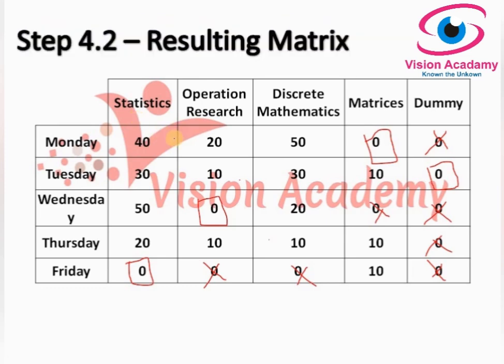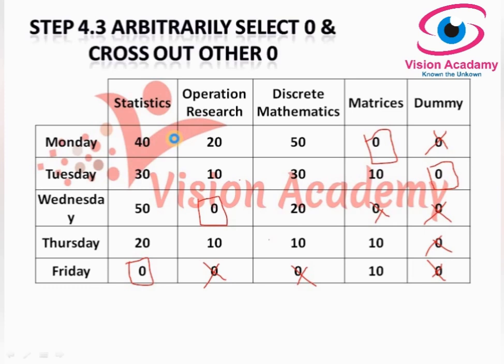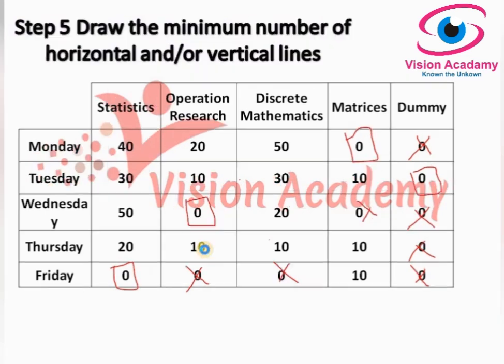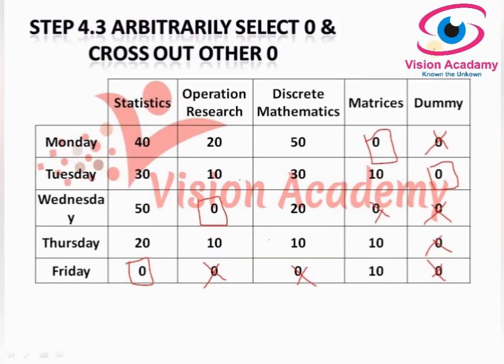So next step is 4.3. So arbitrarily select 0 and cross out all other zeros. Okay, let's perform row wise. So there are no zero, which is either not given rectangle or crossed out. In Tuesday also no zeros. In Wednesday also no zero. Thursday also no zero. Friday also no zero. So we can't perform step number 4.3. Then let us move to step number 4.4.